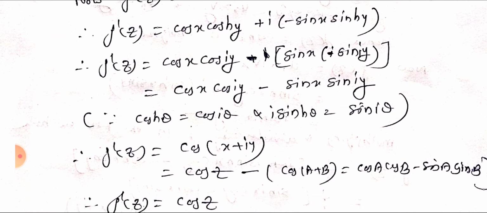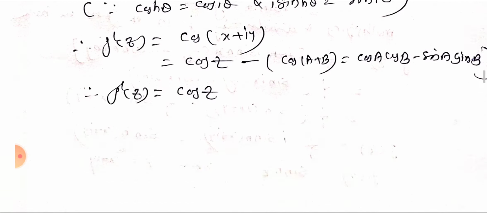So f dash of z equal to cos of x plus iy, because here we apply the cos of a plus b formula. So that is equal to cos of x plus iy, which is z. So this is equal to cos z. Therefore f dash of z equal to cos z. Hence the solution.